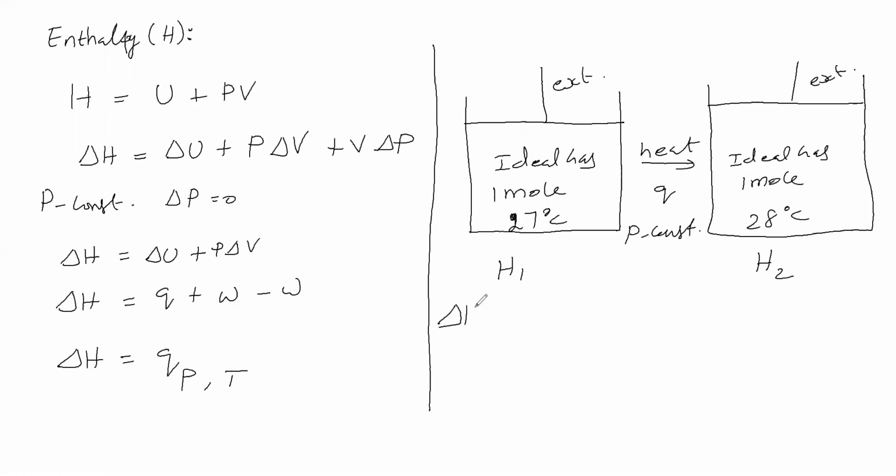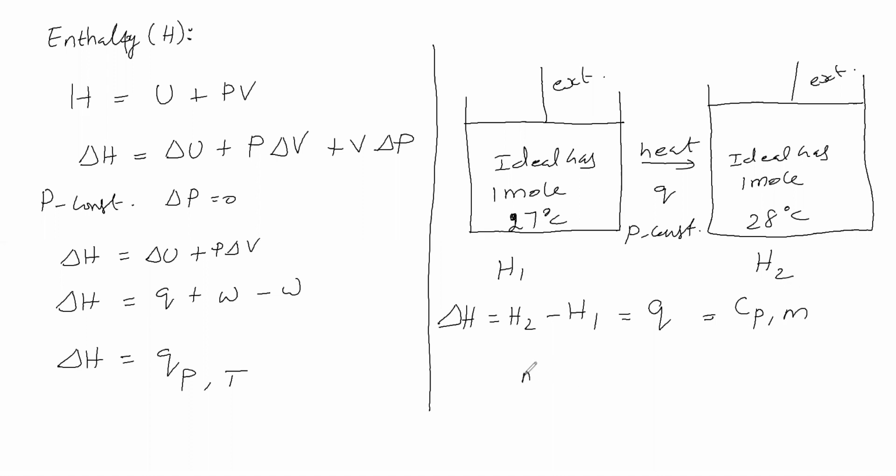The difference in enthalpy, delta H, is equal to final enthalpy minus initial enthalpy. This enthalpy we know, this enthalpy we know. This difference is delta H. This delta H is due to this Q. Therefore, delta H is equal to Q. We can say this Q is equal to CPM.